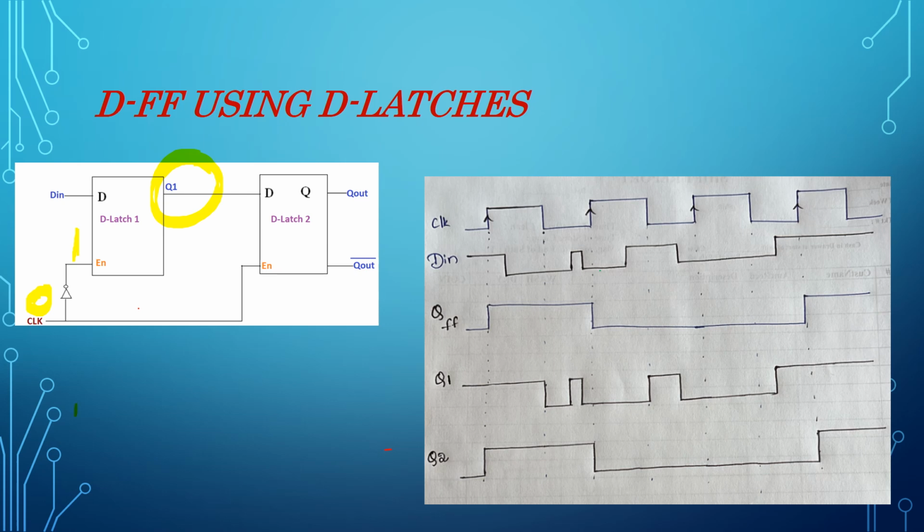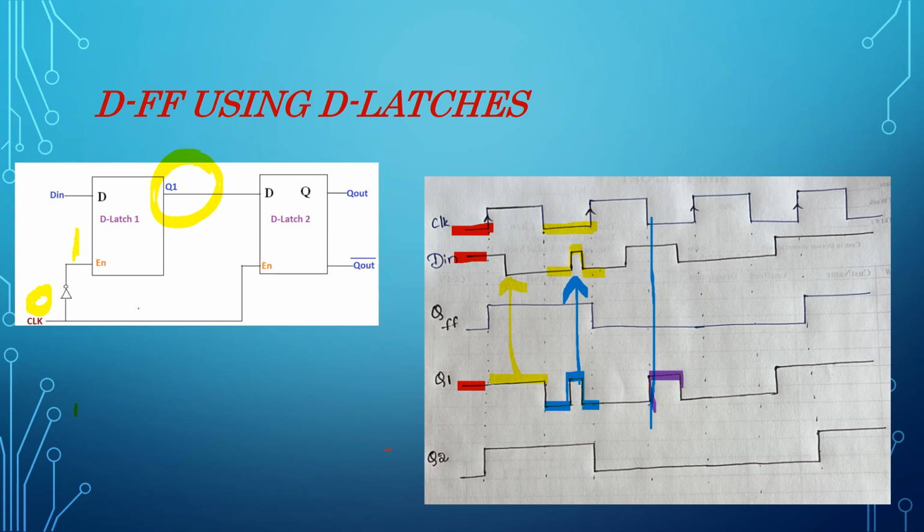Now let us see here. When clock is 0, Q1 becomes equal to D, this one. And all the way it remains same irrespective of D. It doesn't depend on D until next clock equal to 0. Here clock equal to 0 again. So the output, this is input, the output, this is output, is same as D until the next clock equal to 0.